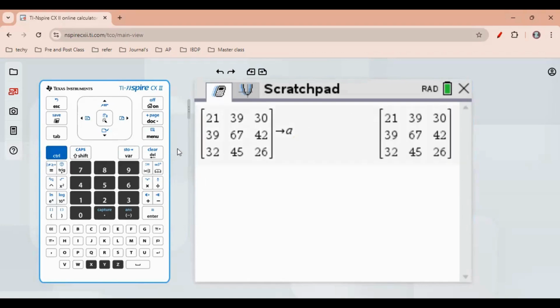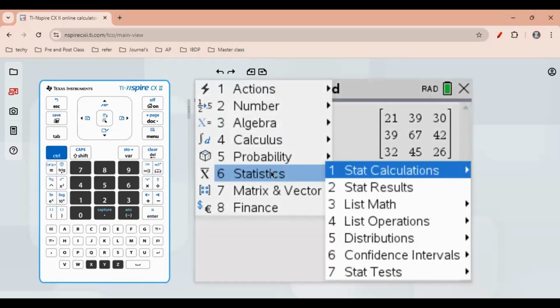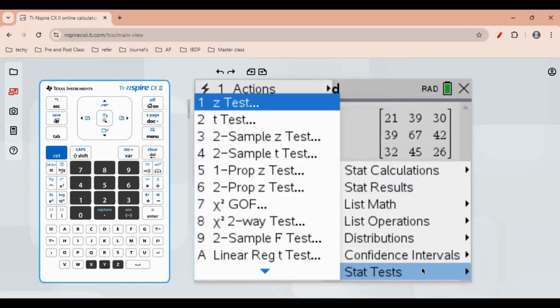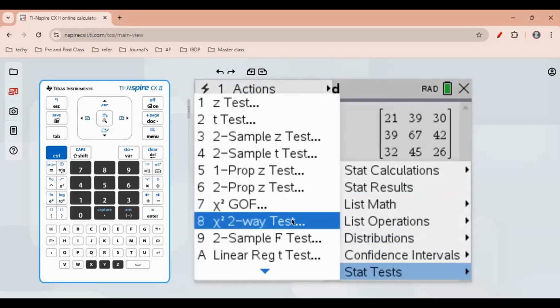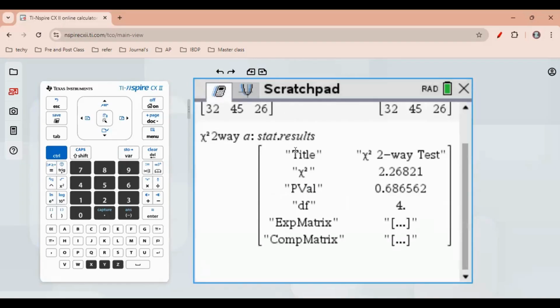Next, in the menu, actions, number, algebra, go for statistics. We are going to test it, so stat test, and the chi-square test is what we're going to do. Chi-square two-way test, income level and berries. The observed matrix is what we have given, and it will be listed here. A is my matrix, click OK. That's it. The result is here and we can just copy this and use it wherever applicable. That simple it is. Moving to the solution page now.